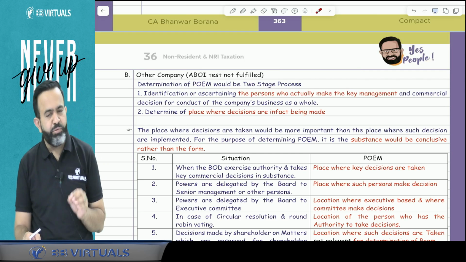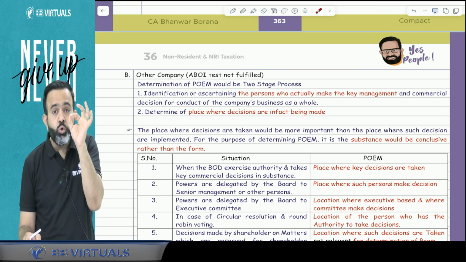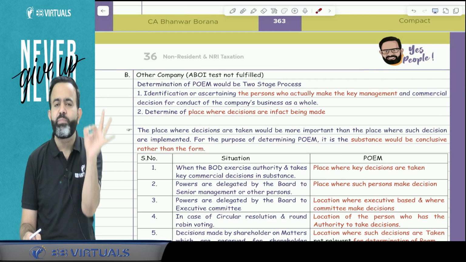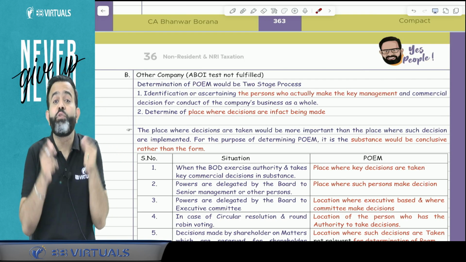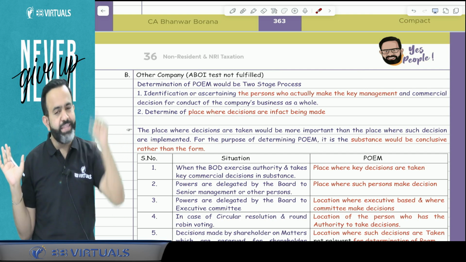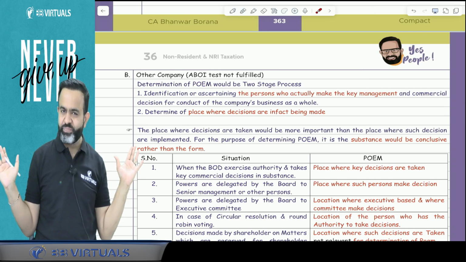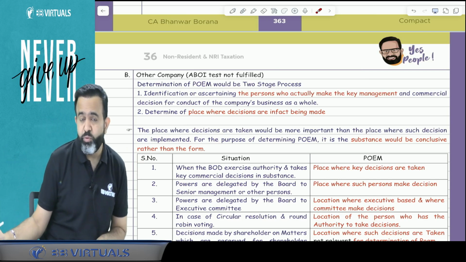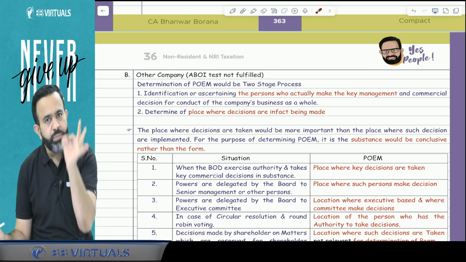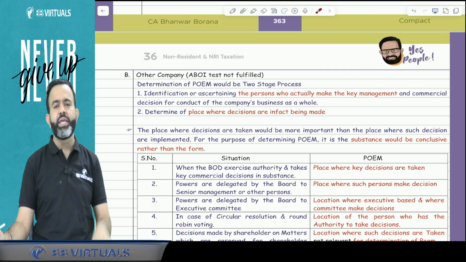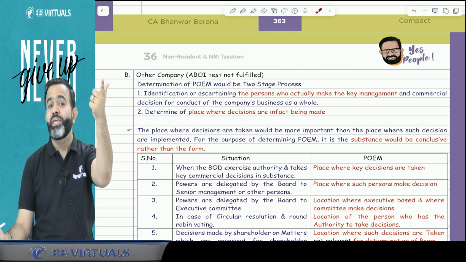The AO will first identify who the key managerial persons or key persons are who took the decision, and from where they took the decision. That place will be treated as the POEM. So guys, if the ABOI test is not fulfilled, then the income tax department will check who the persons are who take the decisions of that company, and from where these decisions are made.